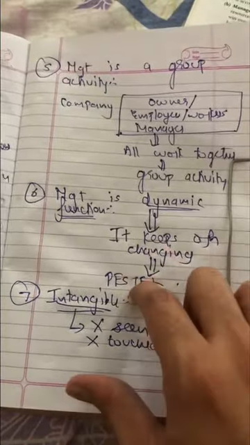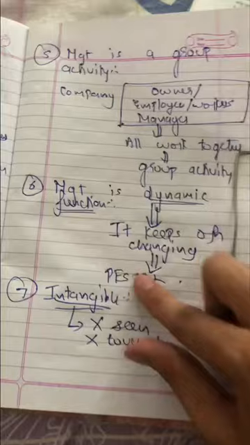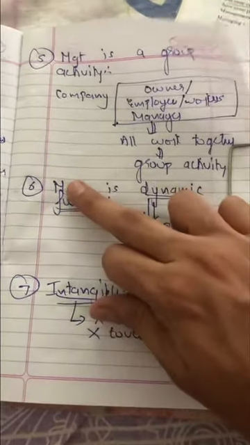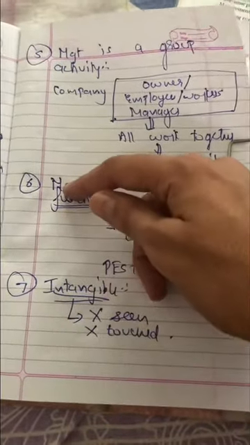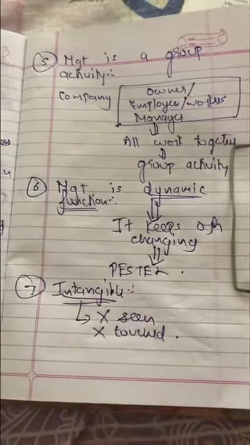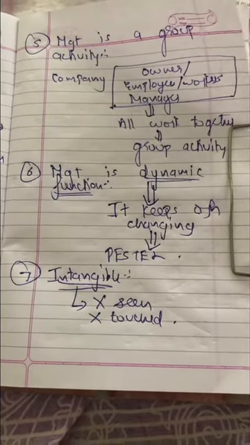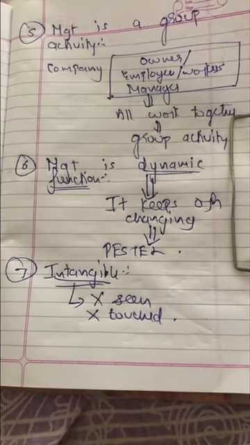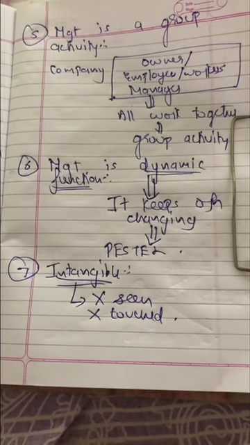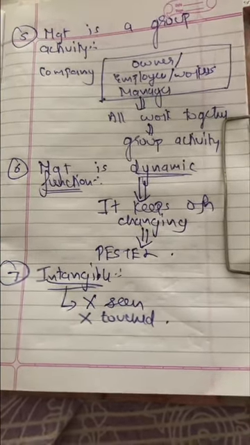Okay, so this third chapter is interrelated with the first chapter, right? PESTLE is from the third chapter, management is from the first chapter. These both are interrelated to each other. Seventh, intangible. Again a new word? No, we did it last year in 11th class, right? Services are intangible in nature. That means what? They cannot be seen, they cannot be touched, right or wrong?